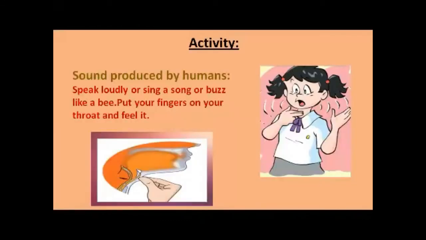Okay, so now the activity, beta. This is the activity given in your book. Now do this activity with me. My smart students, all of you do this activity with me. Sound produced by humans. Put a finger at your throat like this. Speak loudly or sing a song or buzz like a bee.